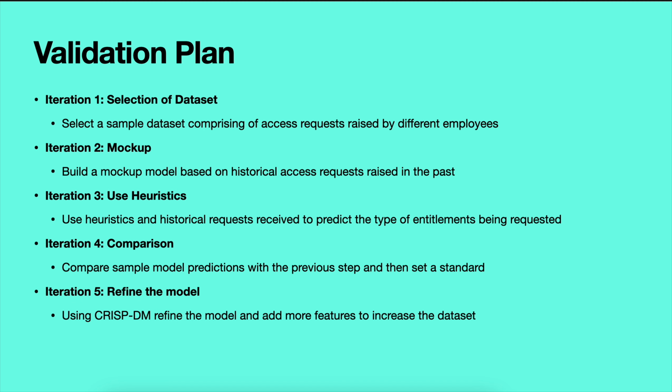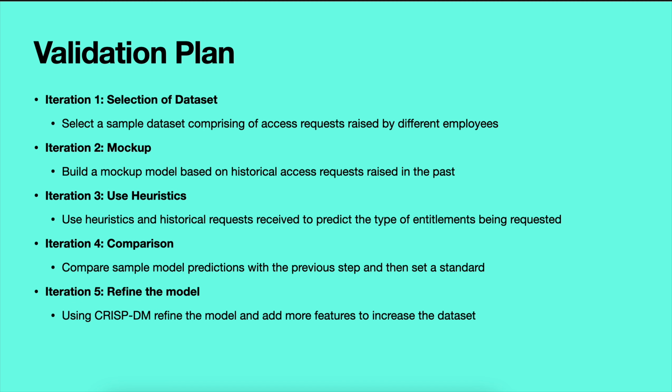Next, we would go through the solution validation plan. We will validate this through 5 iterations. First iteration is selecting the sample data set, which basically comprises some access requests that have been raised by different employees coming from different departments and different organizational structures.